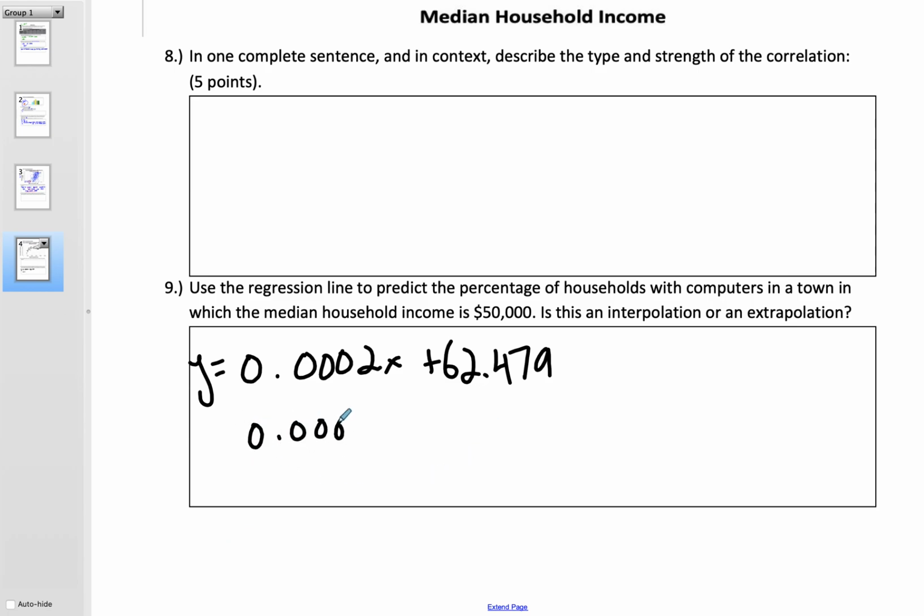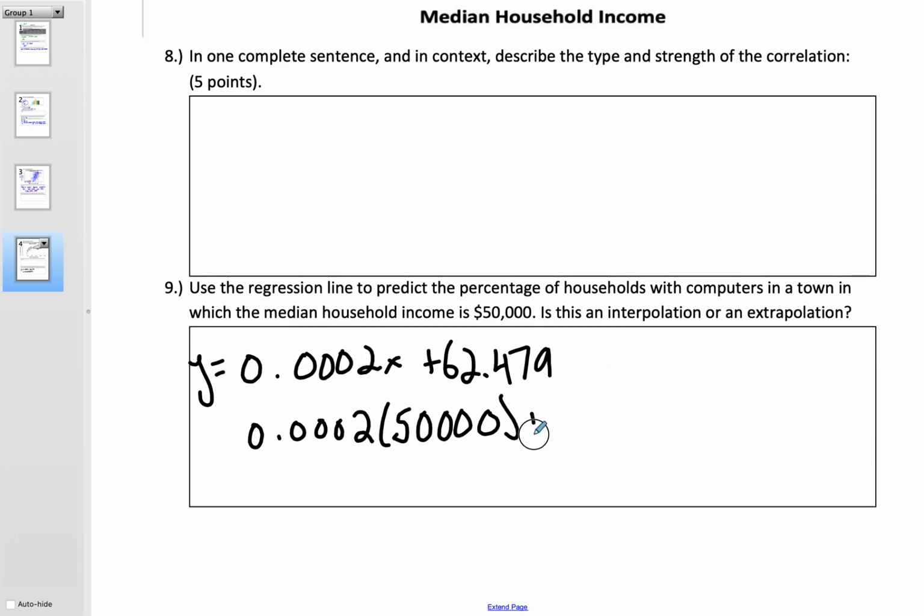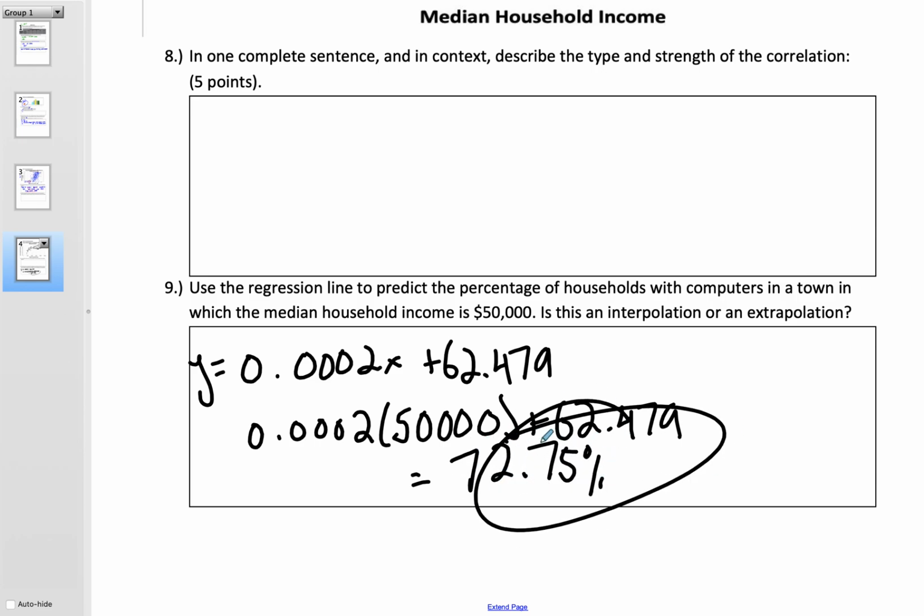Those are extremely valuable. So I'm going to take this, I'm going to plug in 50,000 because that's an income, that's an x, right? It's on the x axis, so you're plugging it in for x. Okay, so now I'm going to do on my calculator 0.0002 times 50 grand plus 62.479. And I get 72.75%, okay, of households. And this is an interpolation.